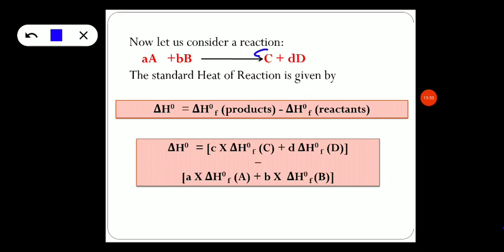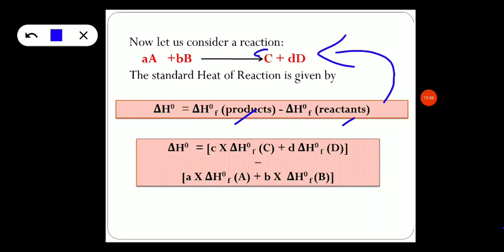is equal to delta H naught subscript F, that is standard heat of formation of products minus standard heat of formation of reactants. Let us apply this equation to our reaction, that is A plus B reacts to give C plus D. So now we always write products minus reactants.